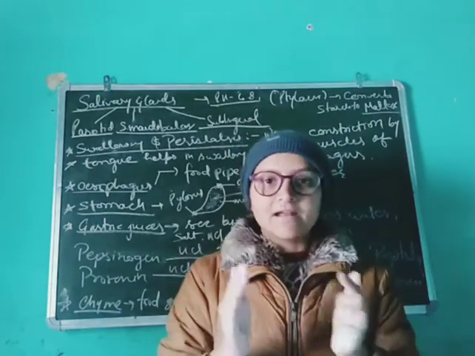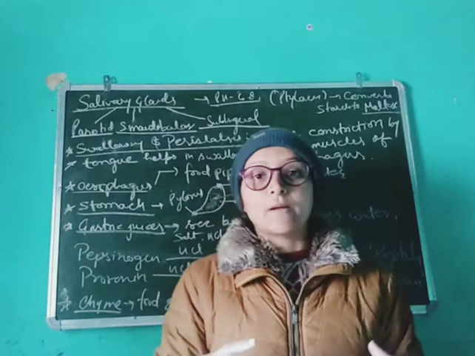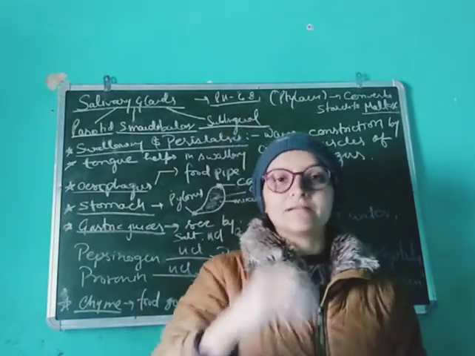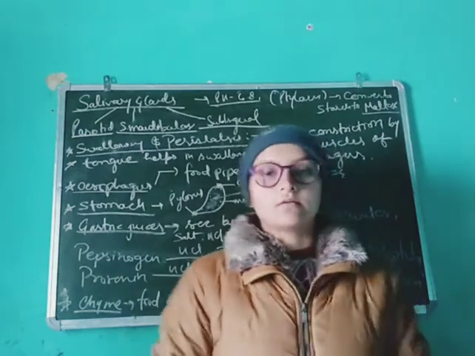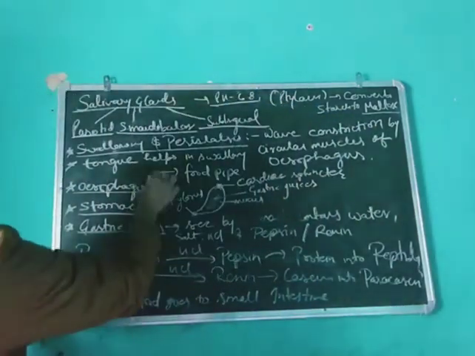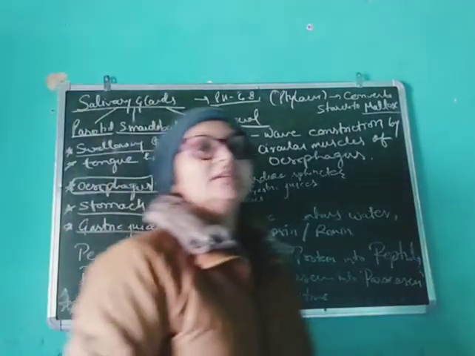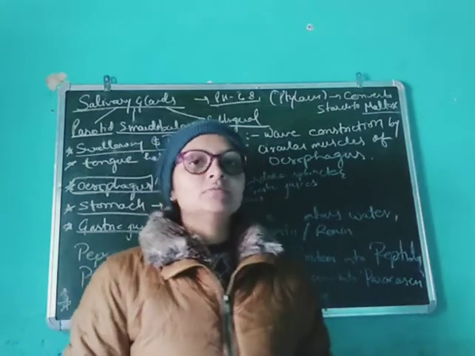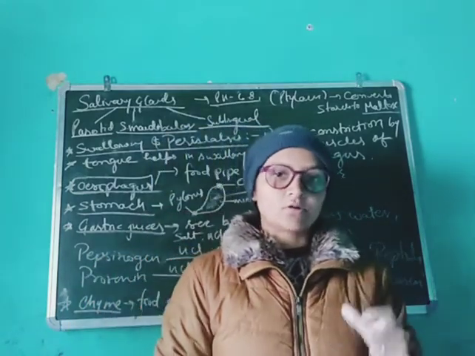So first it contracts and then expands, then contracts and then expands. This is how the esophagus works, and our food comes down to the stomach. Then what is the esophagus? The esophagus is the food pipe, the gut or alimentary canal from mouth to stomach.